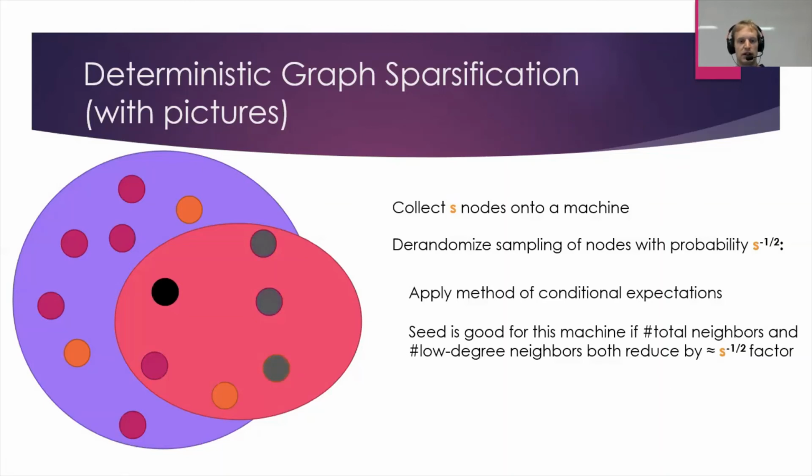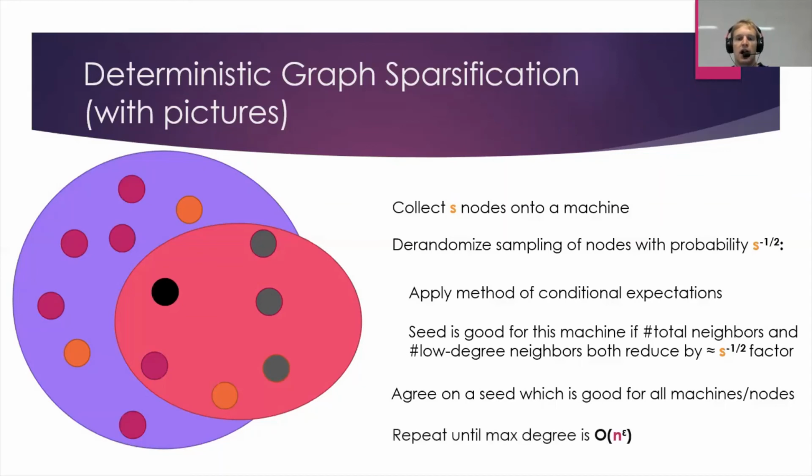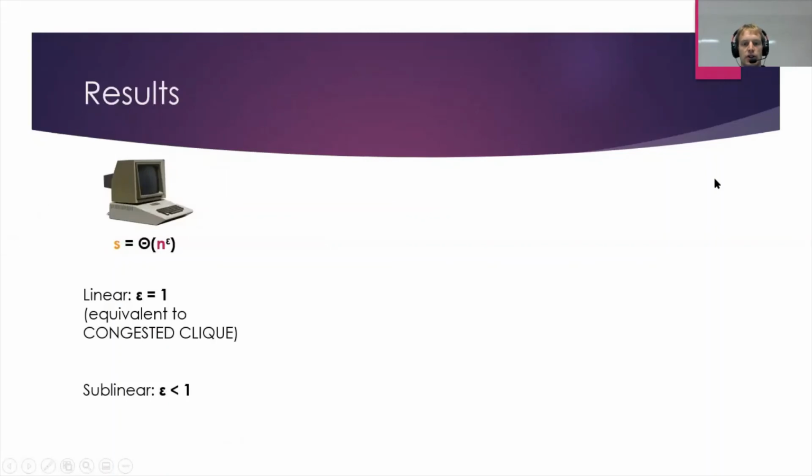So these green nodes now are the ones that are remaining. If that's close to what we would expect to see under random choices, our machine is happy, and we perform the method of conditional expectations and find a seed which makes all machines happy. And what we get is that we preserve the property of a node being good, and we also preserve comparative node degrees. And we do this until our degree in the sparsified graph is low enough so that two hop neighborhoods will fit on single machines. And then we have space to de-randomize Luby's algorithm as we were trying to do before. So that's the idea.